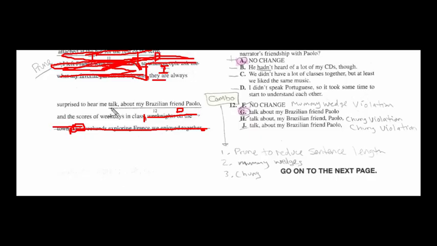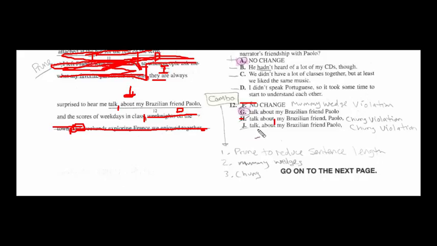They are always surprised to hear me talk. Right here, we put in a comma if we're taking a look at F. This is level 2 mummy wedges, and this is called a mummy wedge violation. For the most part, you're going to see that there's not going to be a comma and a mummy wedge next to each other. That one is going to be out. Because of that, you see in answer choice J, that's another mummy wedge violation, so that one can be out as well.